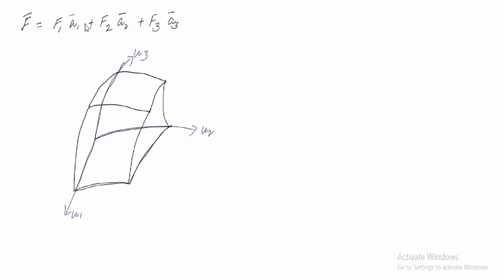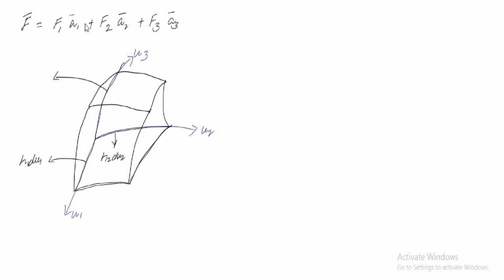That is nothing but it is parallel to your u3. So this will be parallel to u1. This will be parallel to u2. So here we can write this as h2 du2, and I can write this as h1 du1, and I can write this as h3 du3.